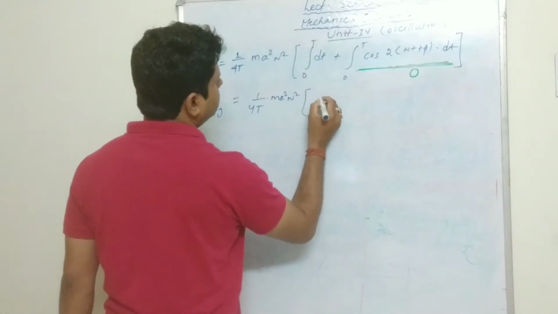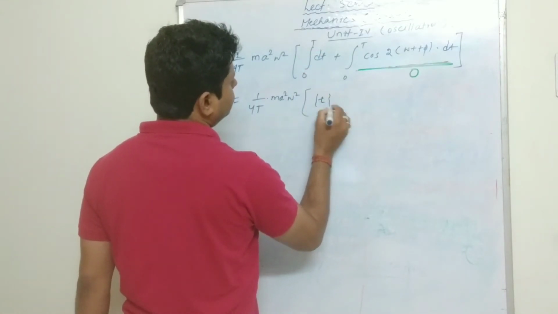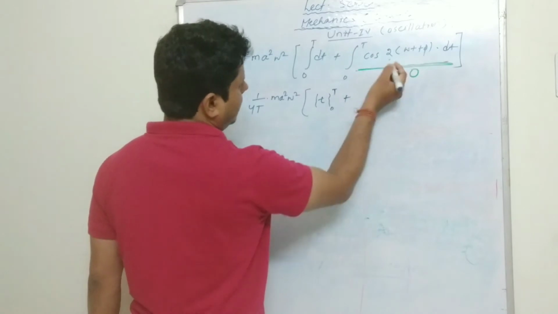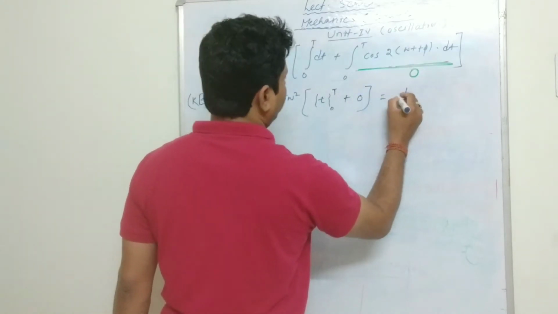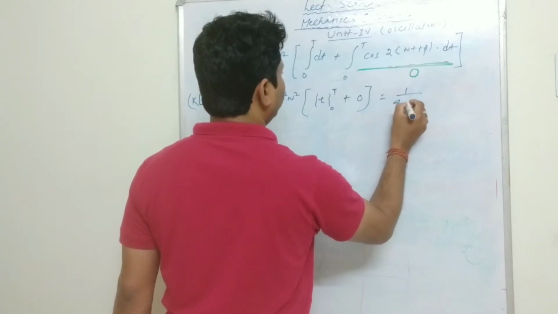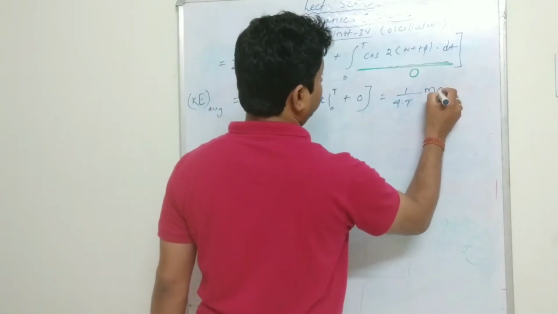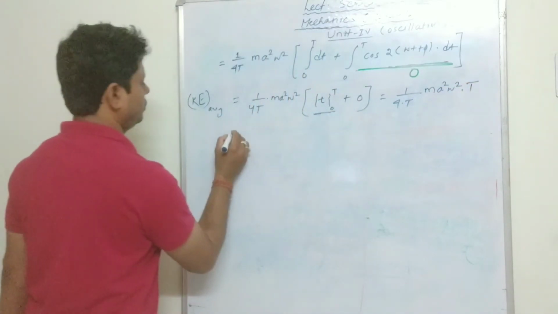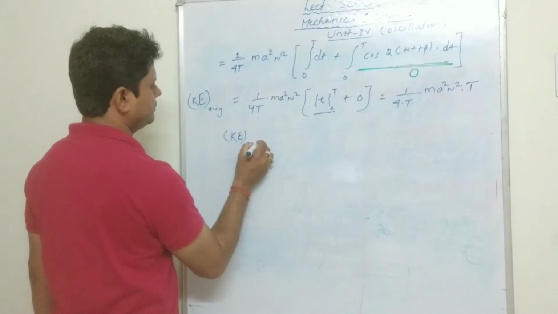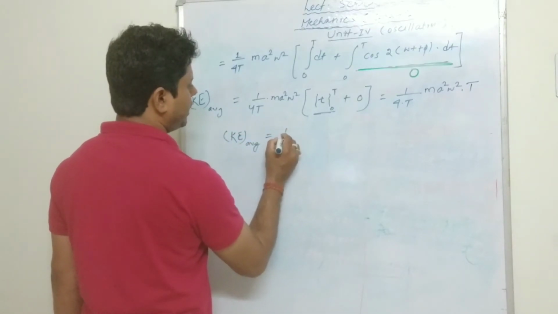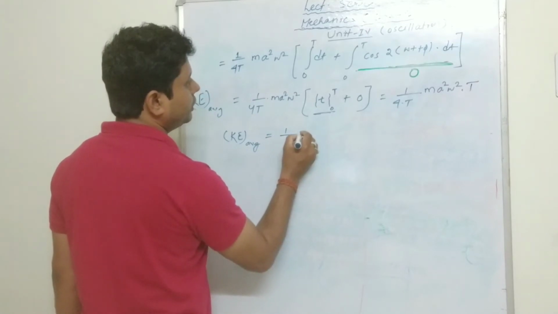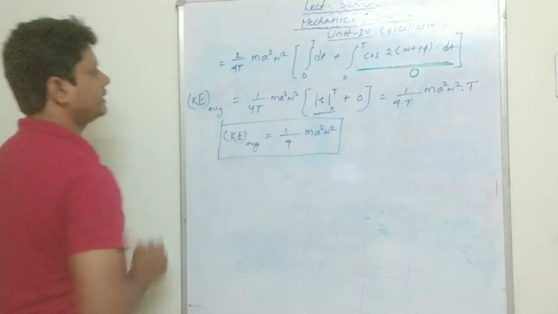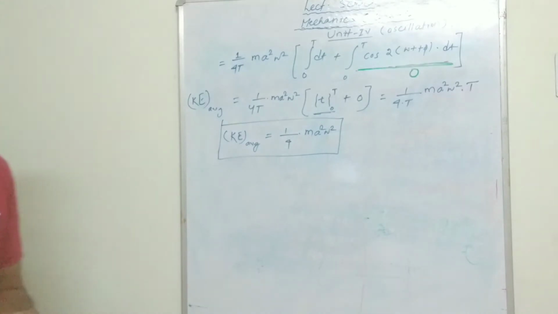This integration, from 0 to t, will be 0, and we found 1 by 4 into t into m a square omega square into t. So we found the average kinetic energy will be equal to 1 by 4 into m a square omega square. So this is our average kinetic energy of a simple harmonic motion of a particle.